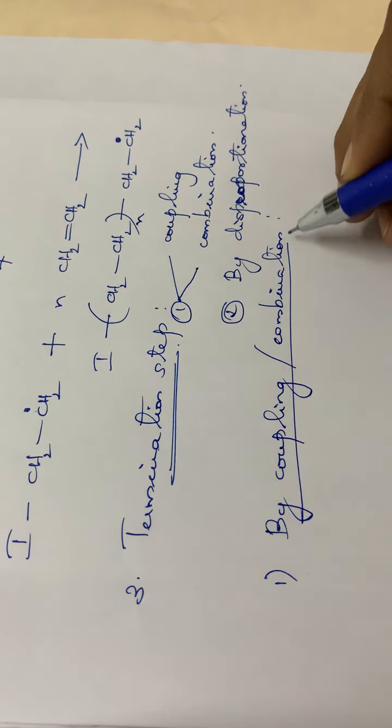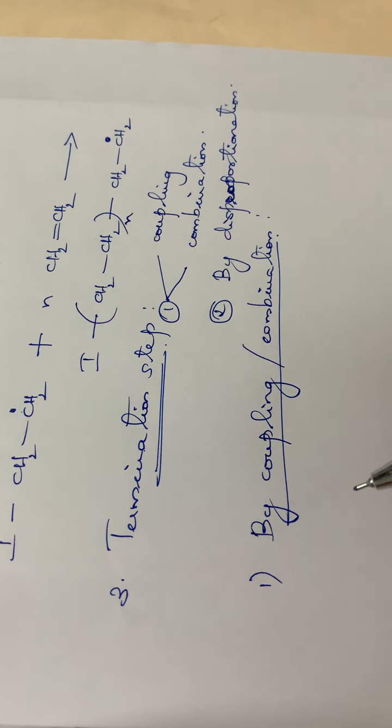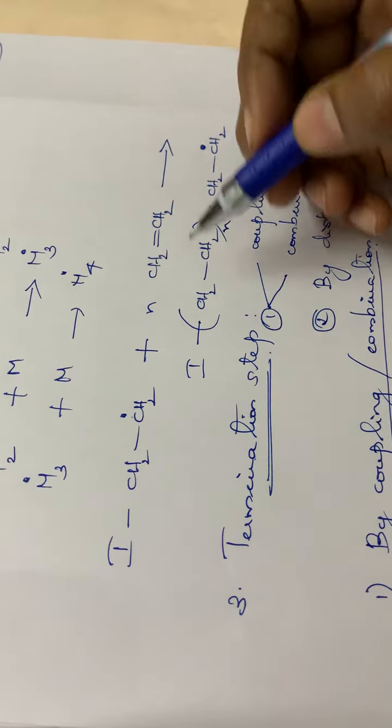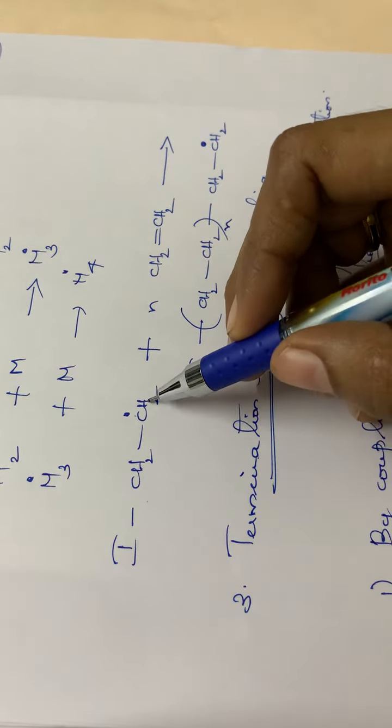By coupling or combination. I'll be writing one compound, say for example, I-CH2-CH2 dot. So this will be combining with another molecule of this same monomer, that is I-CH2-CH2 dot.